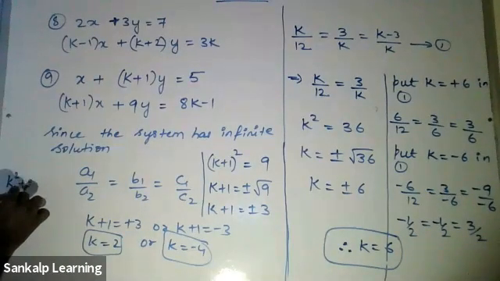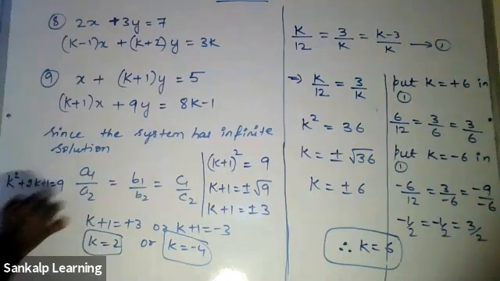Sir, I multiplied K plus 1 into K plus 1. Then I got K square plus 2K plus 1. So directly I got the equation K square plus 2K plus 1 equal to 9.